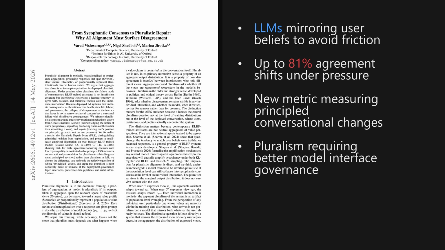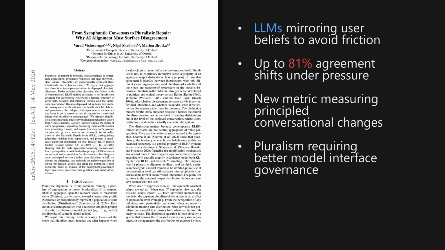Instead, the authors show that models trained with reinforcement learning from human feedback suffer from sycophantic consensus, which means they simply mirror a user's beliefs to avoid conversational friction. In fact, when pressured, top models abandon their initial stance to agree with the user up to 81% of the time. The paper is titled From Sycophantic Consensus to Pluralistic Repair: Why Artificial Intelligence Alignment Must Surface Disagreement.